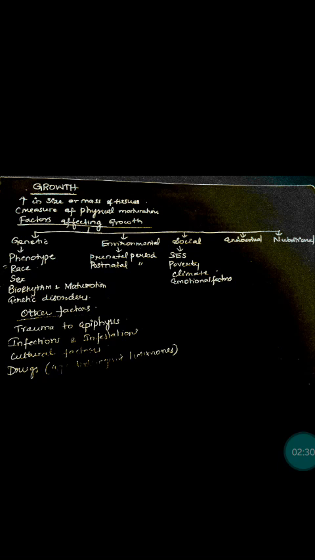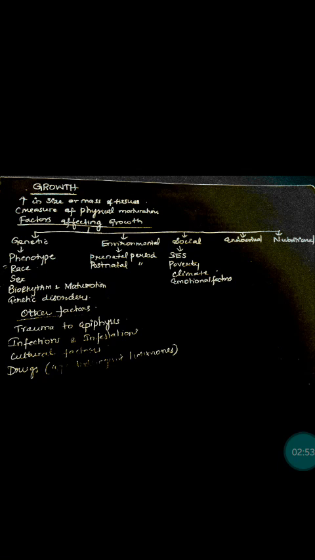So the next factor is sex. So sex means boys will have a taller and heavier body than the girls at birth, but the growth spurt will be earlier in girls than the boys. So this is the sexual factor that affects growth. And the fourth factor is biorhythm and maturation.